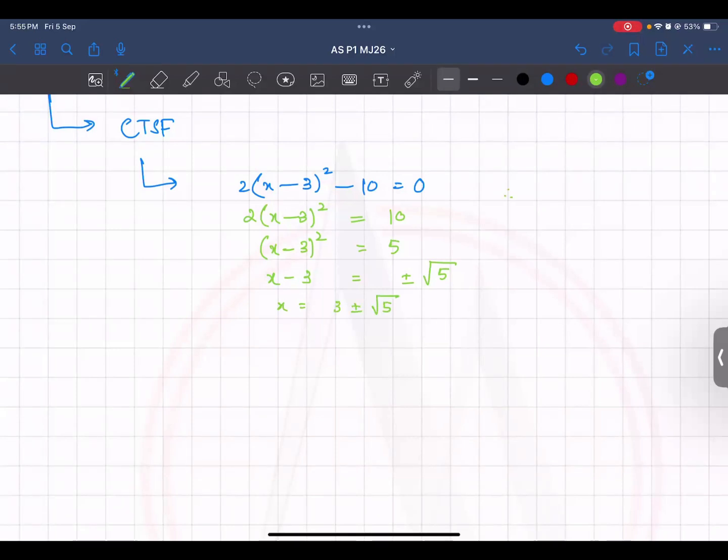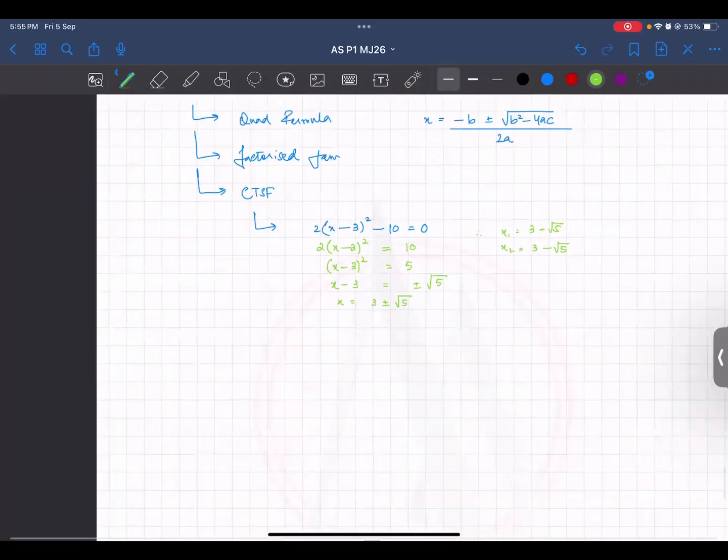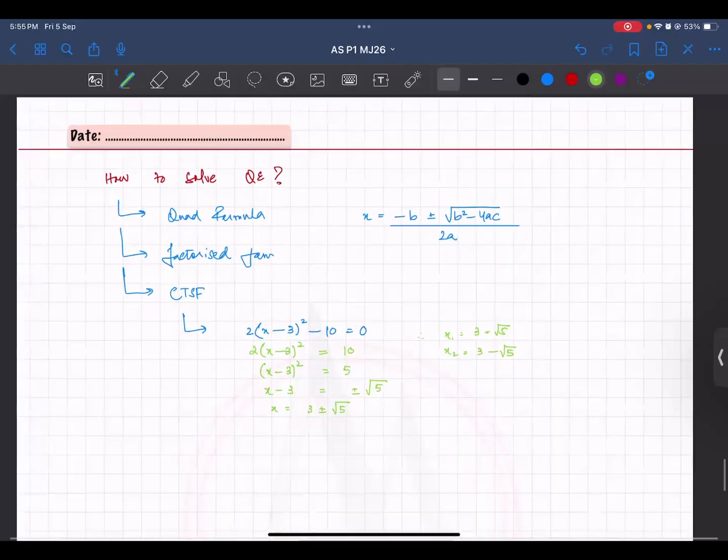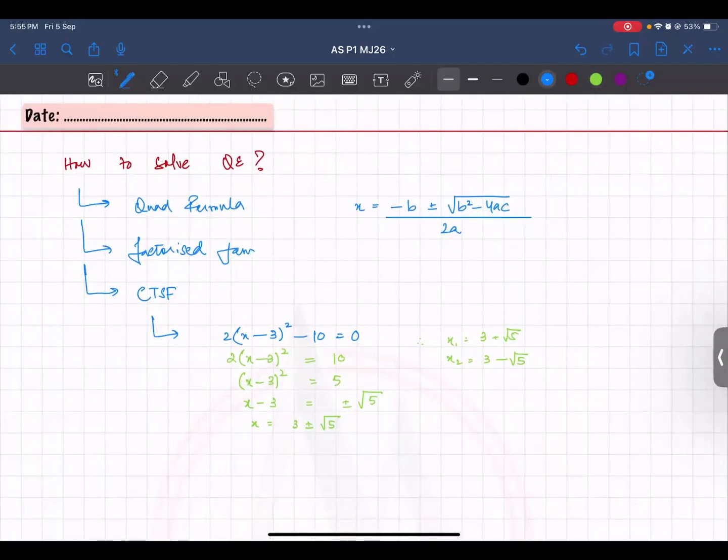So you have now 2 answers. X1 is 3 plus under root 5. X2 is 3 minus under root 5. These are the 2 answers. And you have your third method as well, calculator.